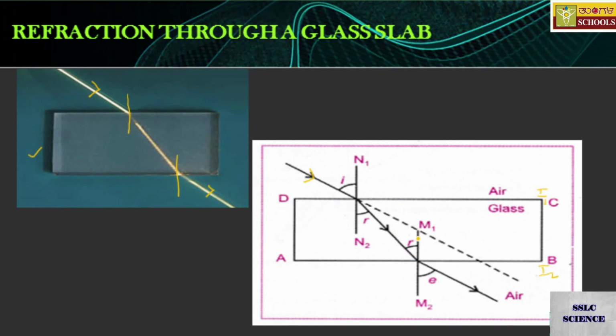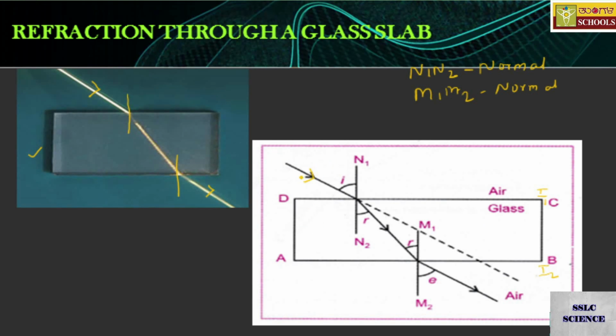M1, M2 is another normal. N1, N2 is the normal for the incident ray of light, and M1, M2 is the normal for the second case, that is from denser to rarer medium.